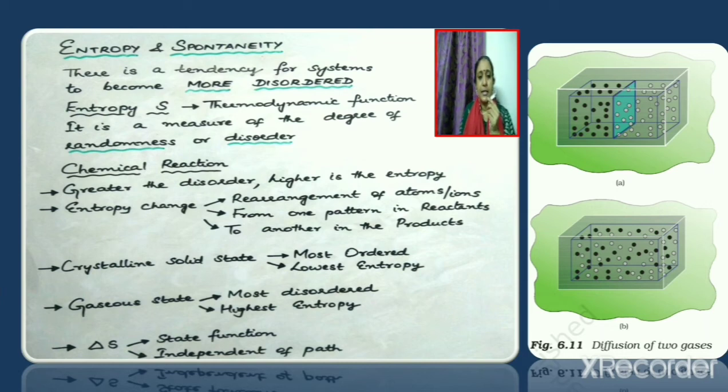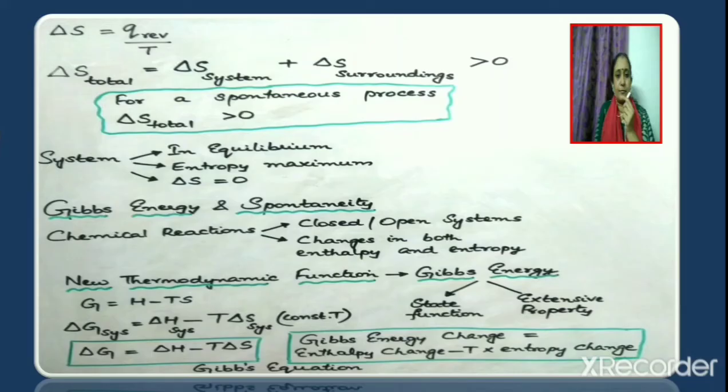Now, consider a gaseous state. If a substance is in the gaseous state, it will be most disordered and hence gaseous state will be associated with highest entropy. The change in entropy delta S can therefore be considered as a state function since it is independent of the path followed.